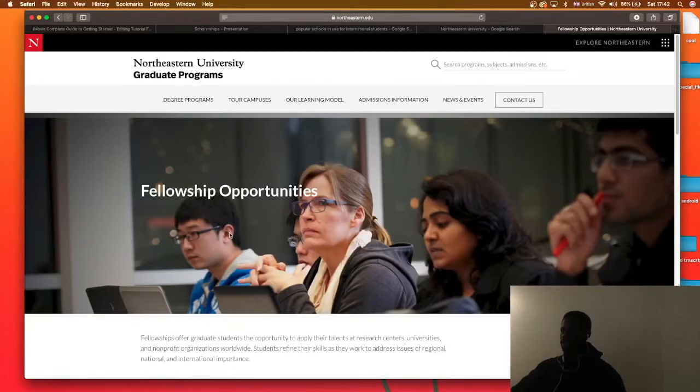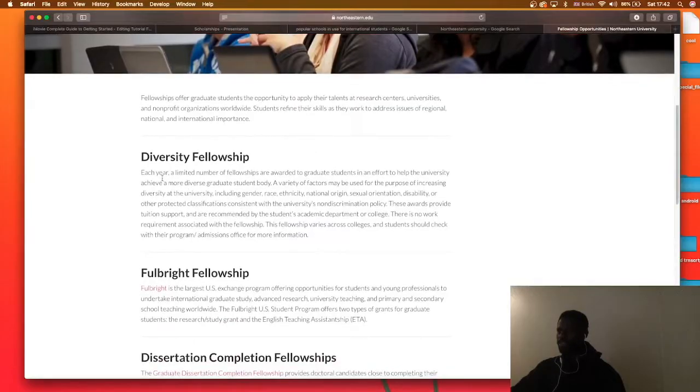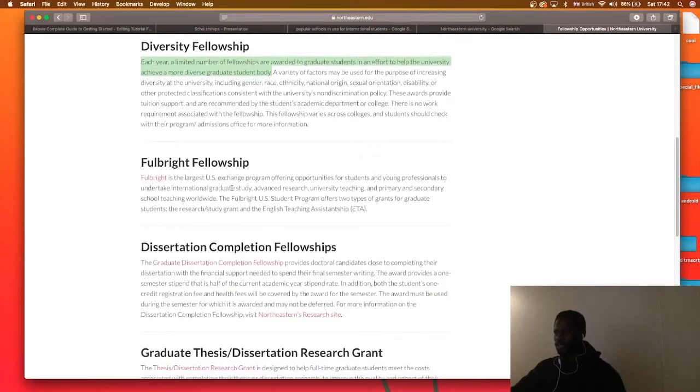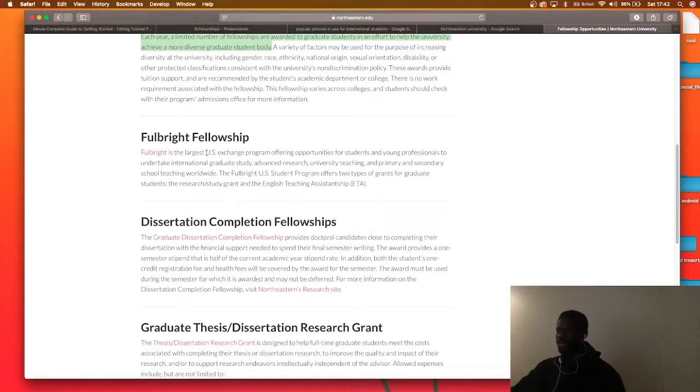fellowship opportunities. What do they have? Diversity fellowship. Each year, a limited number of fellowships are awarded to graduate students in an effort to help the university achieve a more diverse graduate student body. A variety of factors may be used for the purpose of increasing diversity. Okay. So literally on this page, they give us the website that they have.